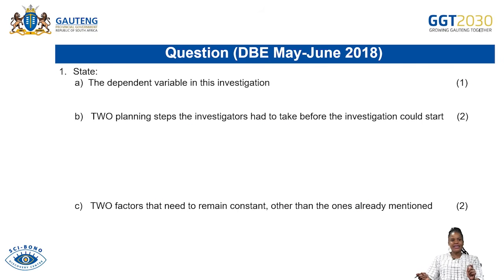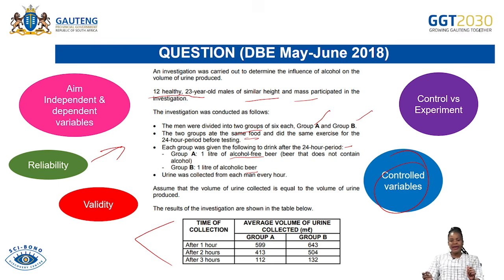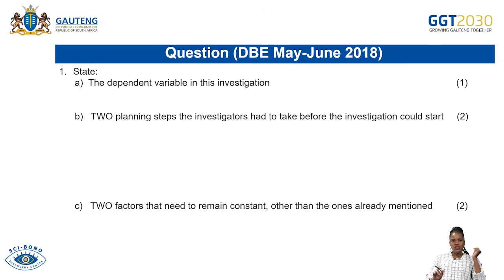Now the first question says, state the dependent variable in this investigation. The dependent variable, remember, is the variable that is measured. We did this in our previous lesson: when we talk of the dependent variable, we are simply talking about the variable that is being measured. So what is being measured here? The volume of urine. So the dependent variable will be the volume of urine.